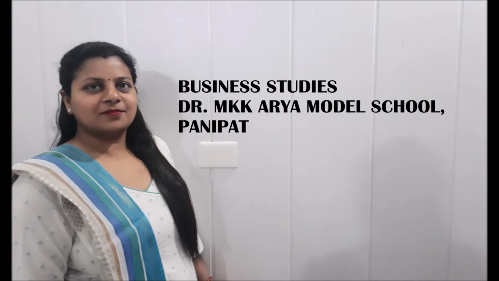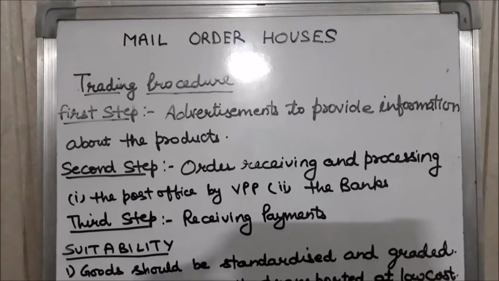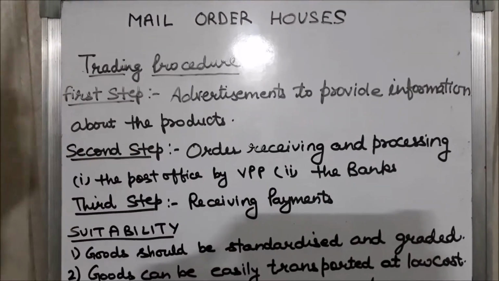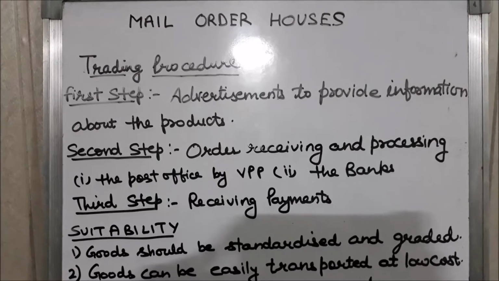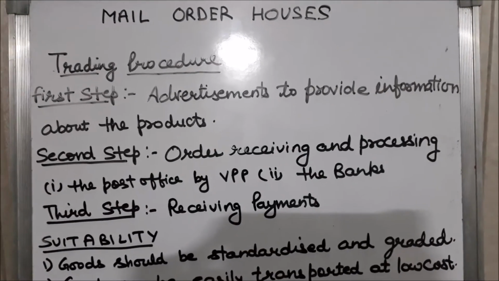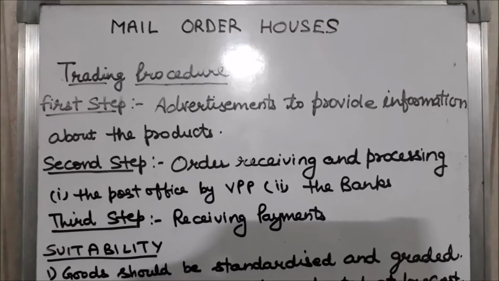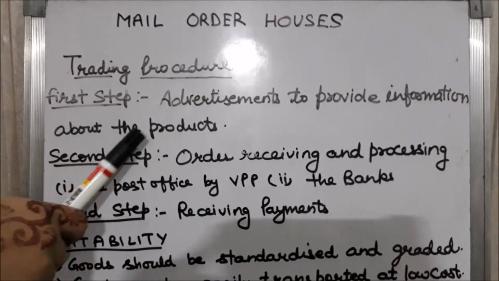Now I will discuss with you procedure of mail order houses, how goods are sold to the customer under this method. So students, see the trading procedure under mail order houses. There are three steps in total. First step is advertisement to provide information about the products.